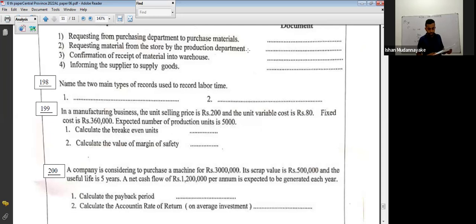Right. 199. In a manufacturing business, the unit selling price is 200. Unit variable cost is 80. Fixed cost 360,000. Expected number of production units is 5,000. Calculate the break-even units. Now I'll give you the answer. Try to get the answer for 199.